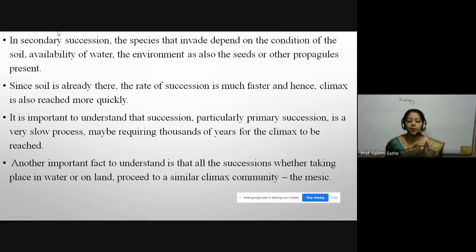Okay. Another important fact to understand is that all the successions taking place in water or on land proceed to a similar climax community. I already told you in our last lecture, when there is a xerosphere or the hydrosphere, both succeed to one intermediate state, that is the mesic stage.